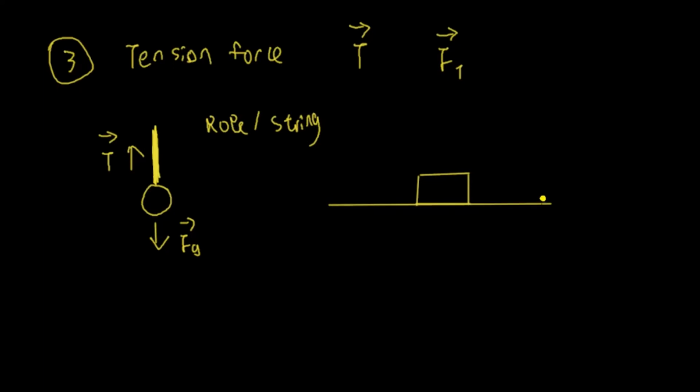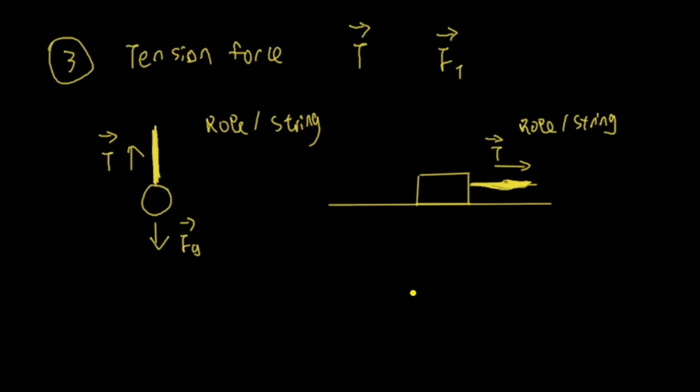And that is a surface here, okay? So you attach a rope or a string here, right? Okay, let me make it thick. So this is the rope or string, this one here. So it's pulling this way. So where's the tension force? It's going to the right. So we know that the tension force is here. The tension force is going this way, but it's horizontal, it's flat, so it's going to the right.